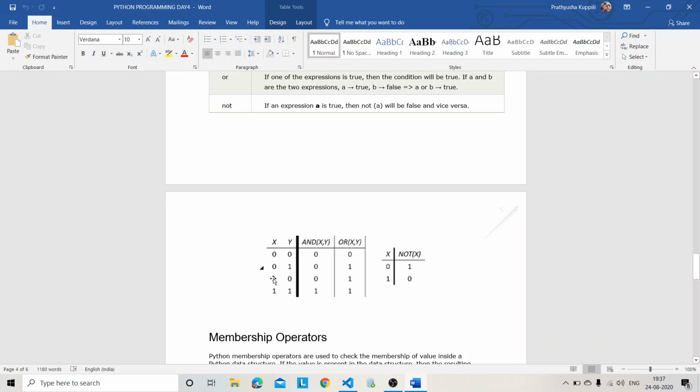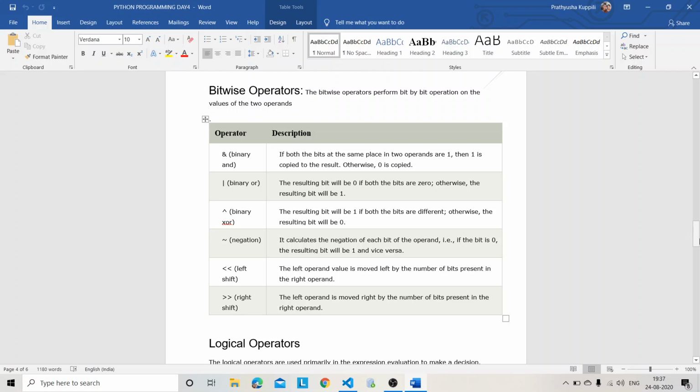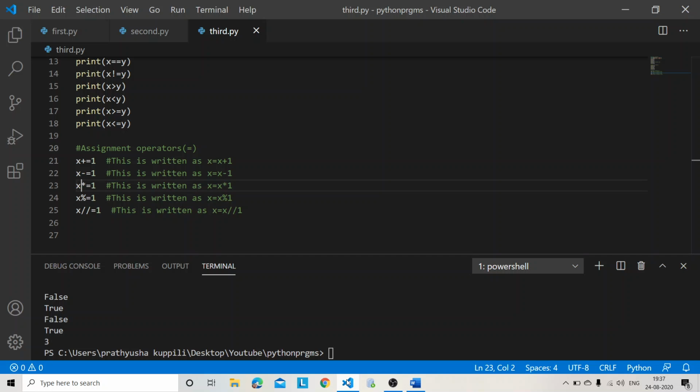0 and 1, 1 and 0, like female and male, male and female. It occurs like the same thing, and this will be vice versa. These bitwise operators are not that much used in Python, so we'll just ignore this and we'll be learning about these logical operators now.